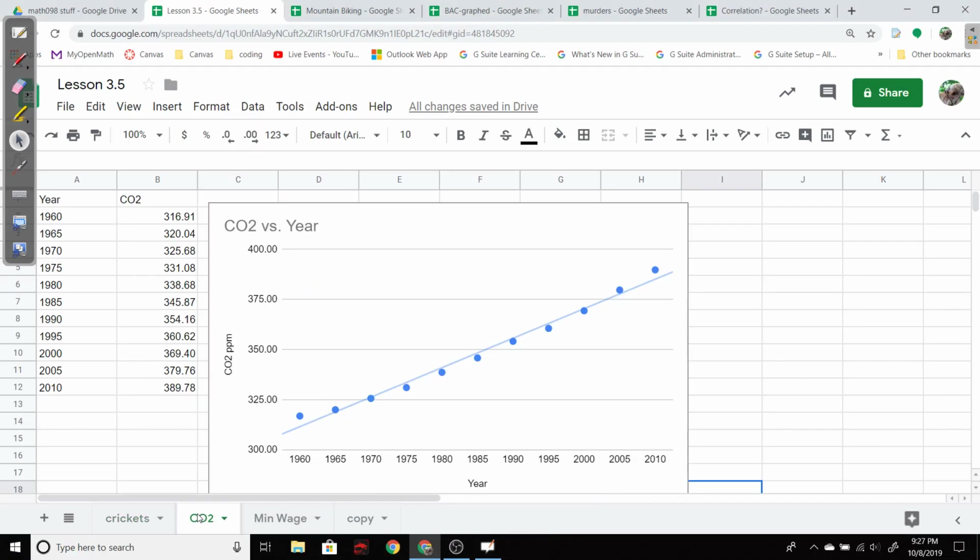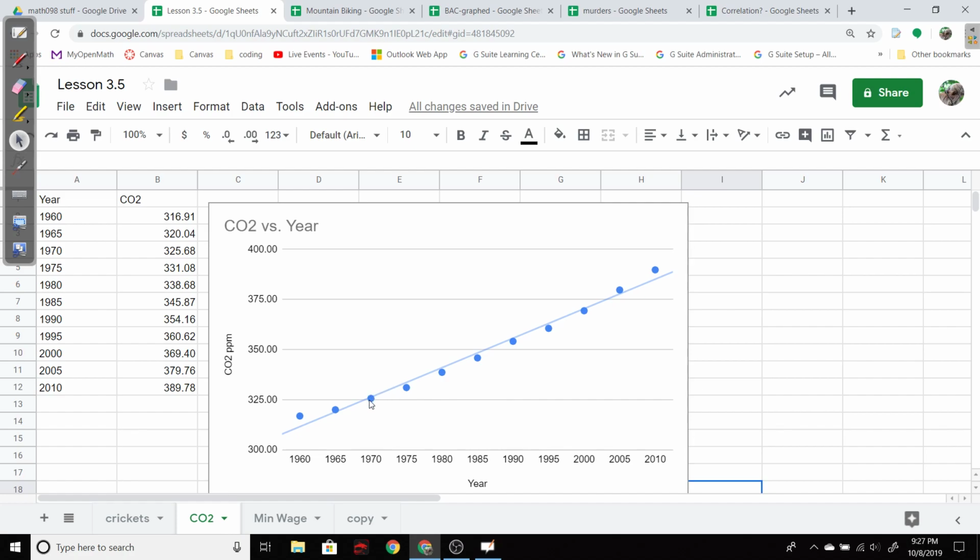So let's look at CO2 over time. These are estimates of the parts per million of carbon dioxide in our atmosphere. You can see it curves. Notice the points are above, below, then above again, so they're not really rising in a straight line. They're curving, which means it's shallower in this region than it is up here. So it looks like the carbon dioxide in the atmosphere is increasing at an increasing rate, which is troubling to many people.